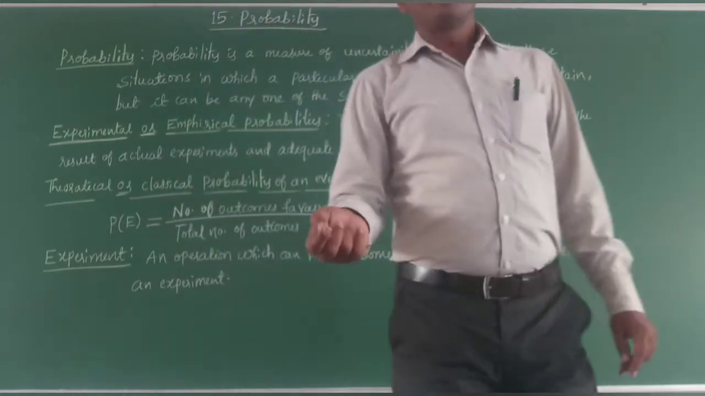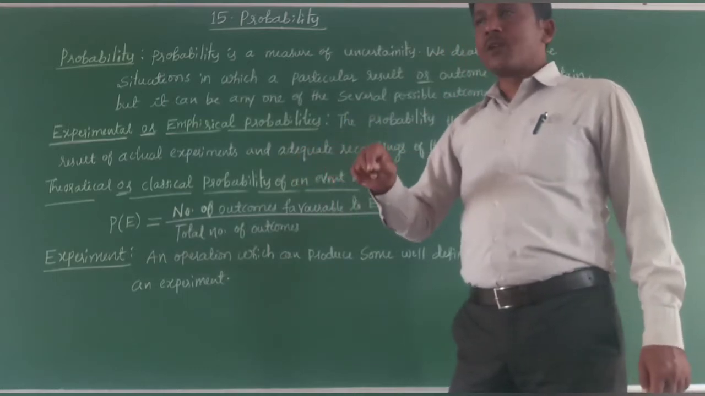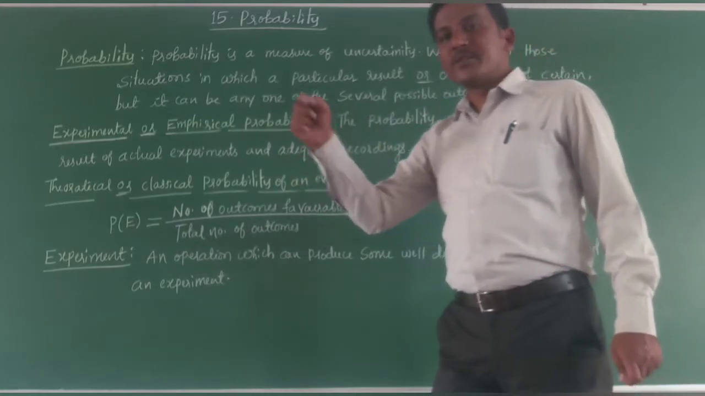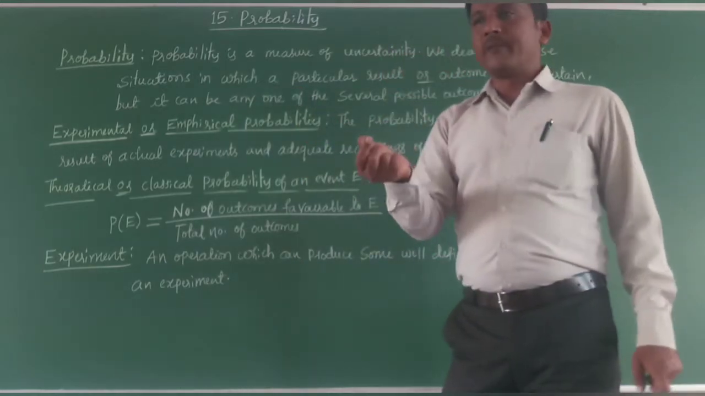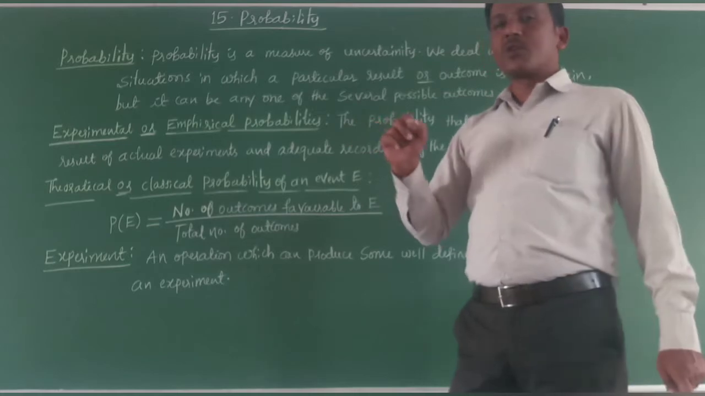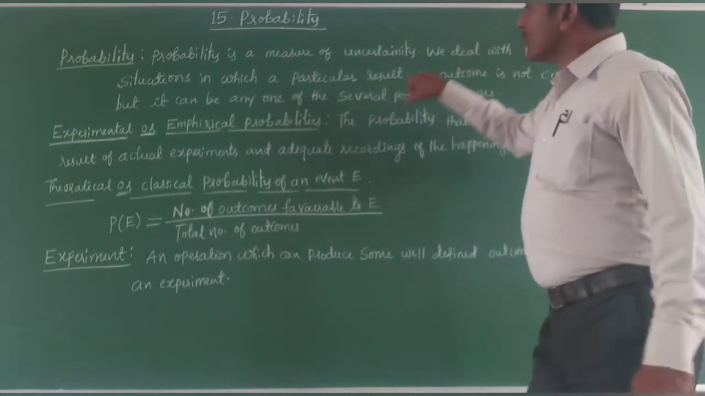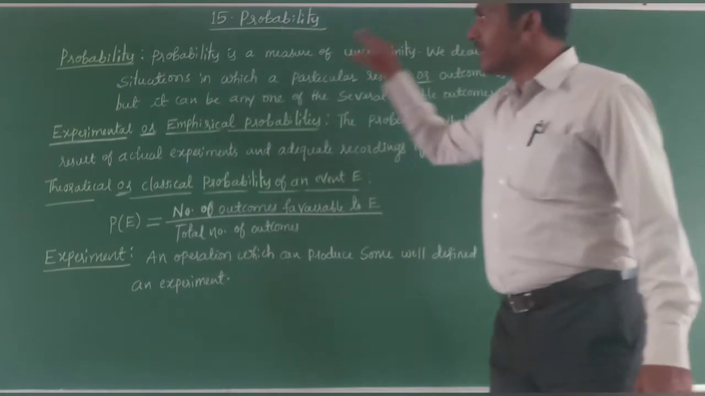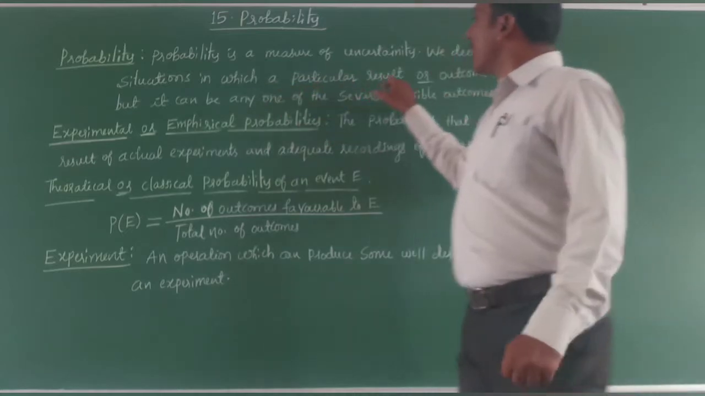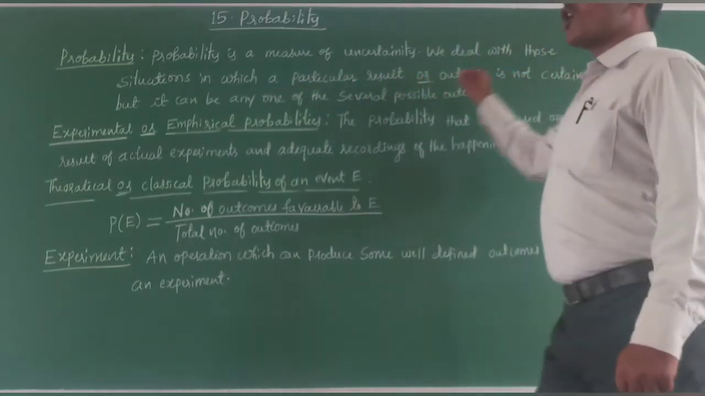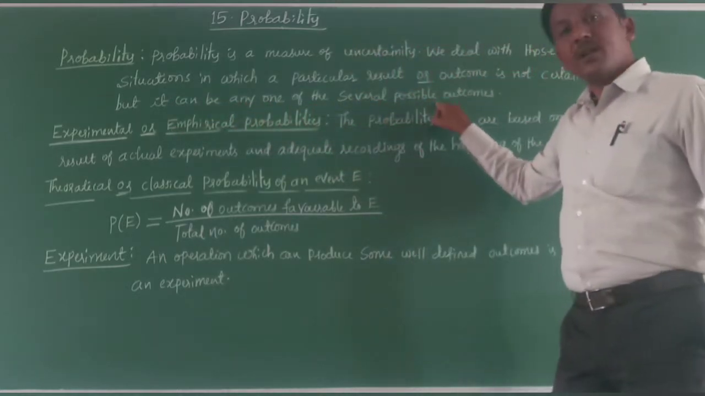Take one more example: you throw a dice. The possible outcomes are 1, 2, 3, 4, 5, 6. Out of those, one may come. So it can be any one of the several possible outcomes. Probability is a measure of uncertainty; we deal with situations in which a particular result is not certain.